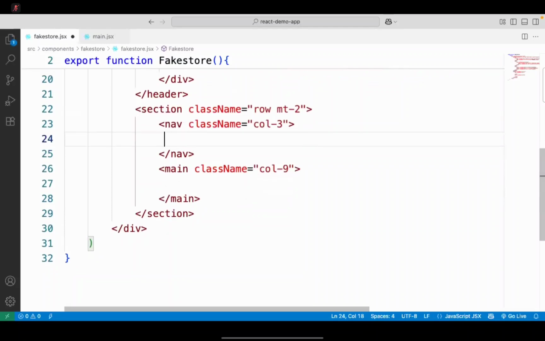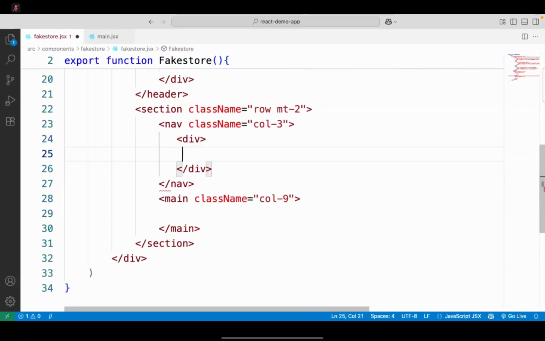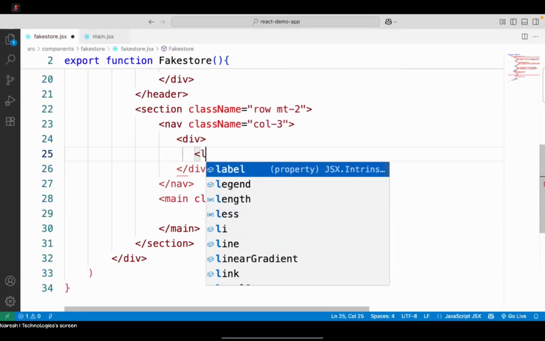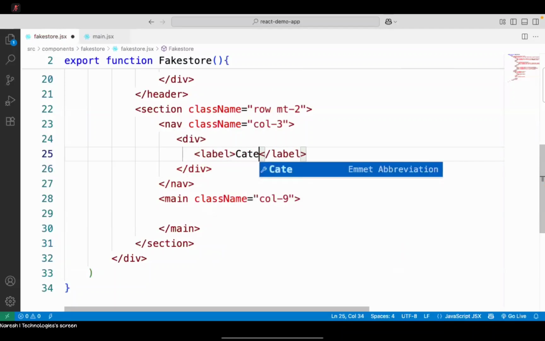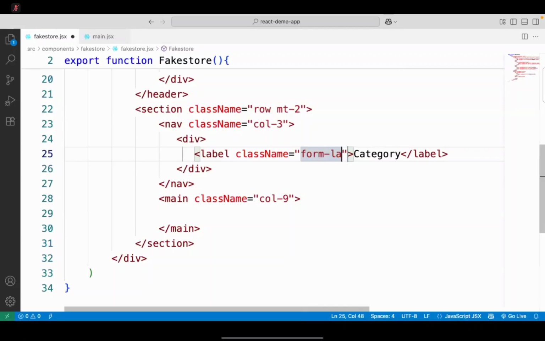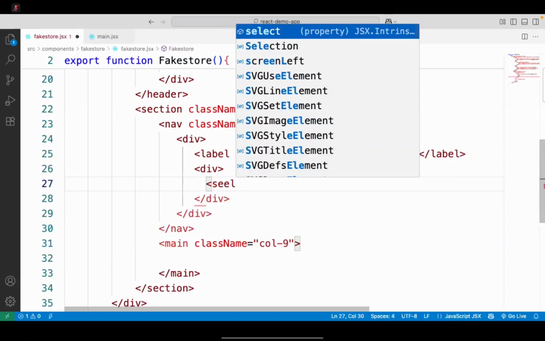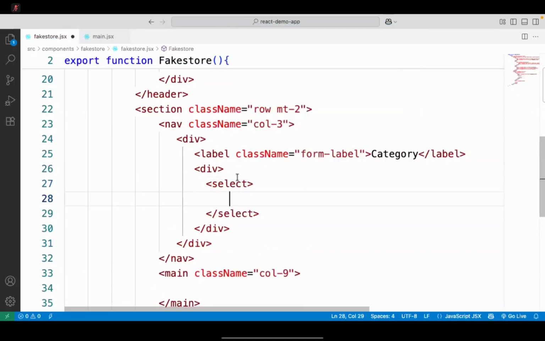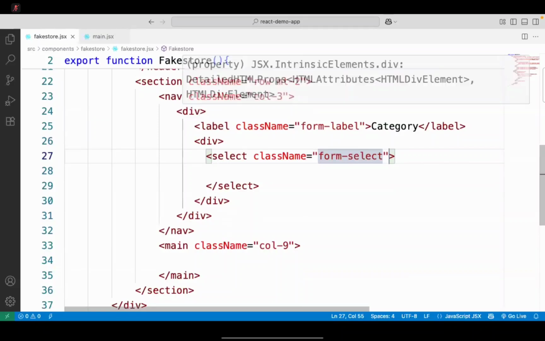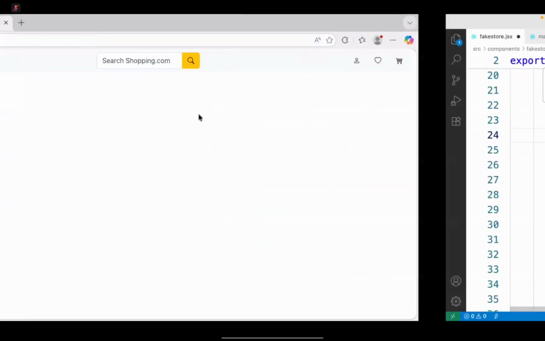On the left side, here we are keeping some div. This will have a label, category, with class form-label. And below this, we will put a drop down. Here the drop down will have class form-select, and actually this has the margin top 3 class.